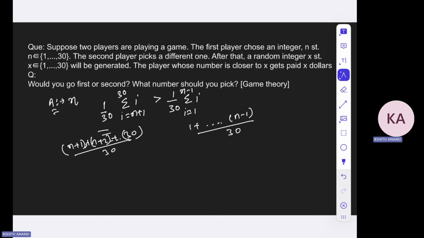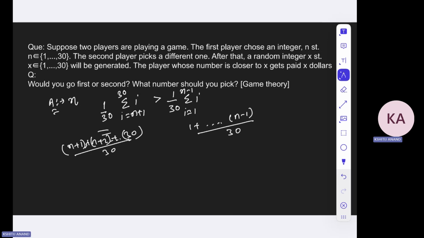In this case, we are trying to pick a number above n, right? When will we be picking a number above n? When this summation is greater than this summation, right? If this happens, then what will B be picking? B will be picking n plus 1, right?